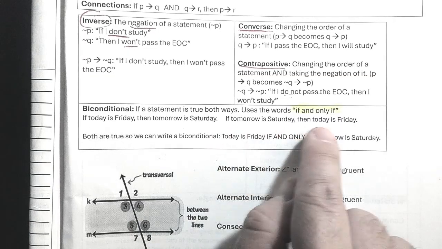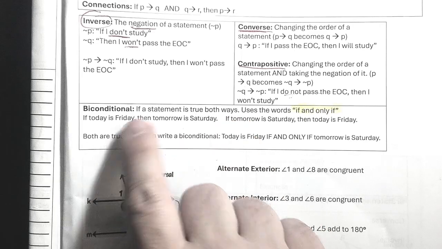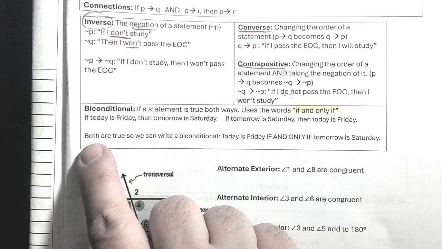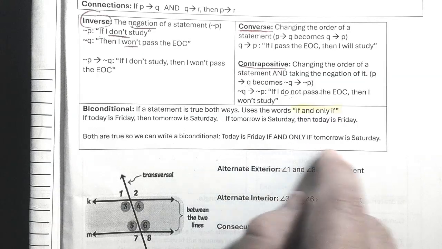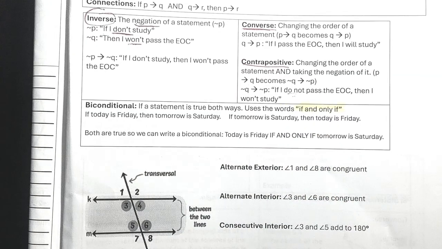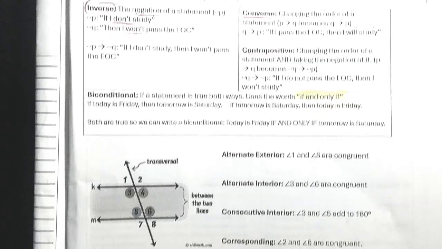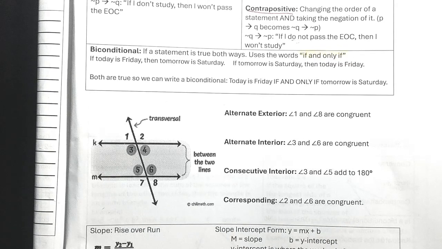If tomorrow's Saturday, then today's Friday. This is true both ways. So if we write the biconditional: today is Friday if and only if tomorrow is Saturday. When they're both true, you would write it back like that. That's the logic.